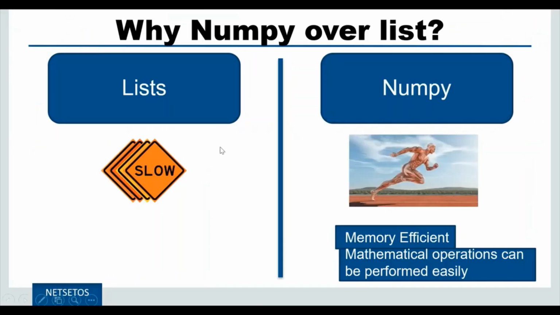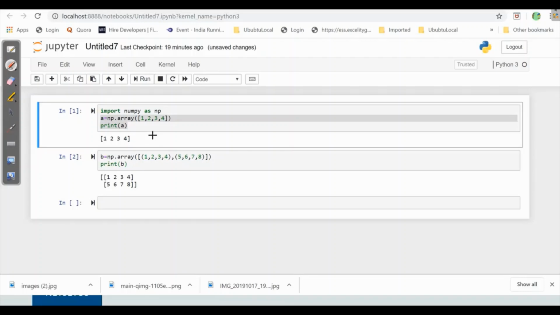Now we will see why NumPy is preferred over list. NumPy is faster as compared to list. It is memory efficient. Here, mathematical operations can be performed very easily. Let's see this also by example. So I'll go to Jupyter first. We have seen how to create an array in NumPy. Here we need to write np.array and then give a list, which converts this into an array, which we call a NumPy array.